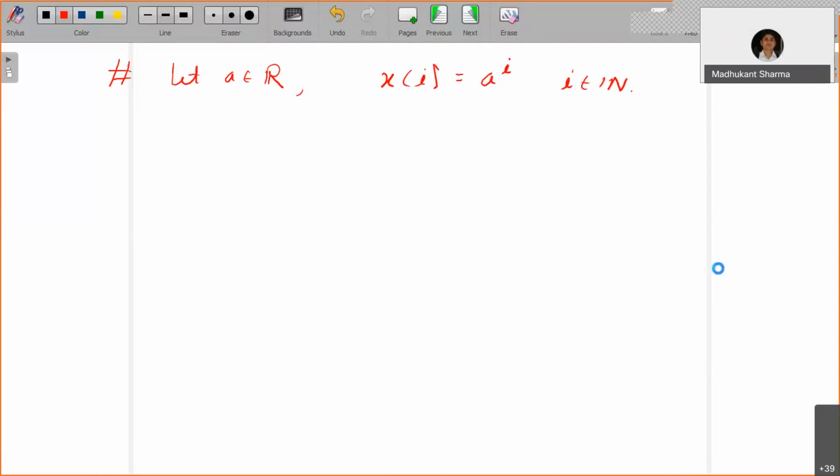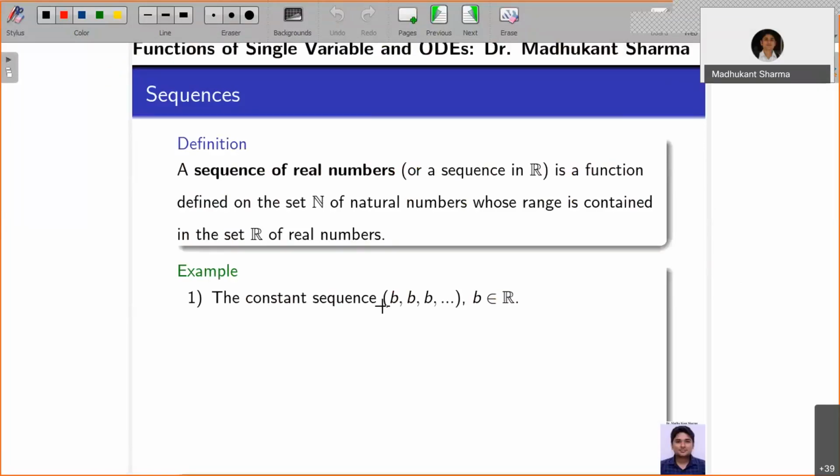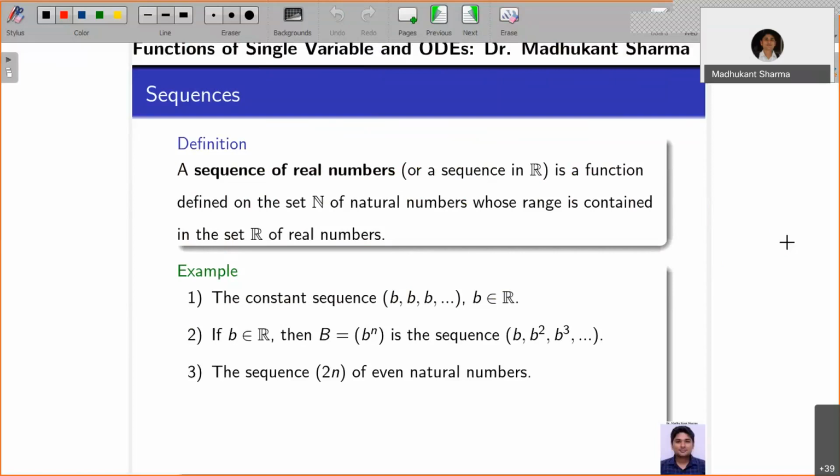The constant sequence we write in braces instead of curly brackets, because curly brackets we use for sets. Now if b is in R, we already defined this, and instead of i you can use n. The sequence of even natural numbers also defines a sequence.